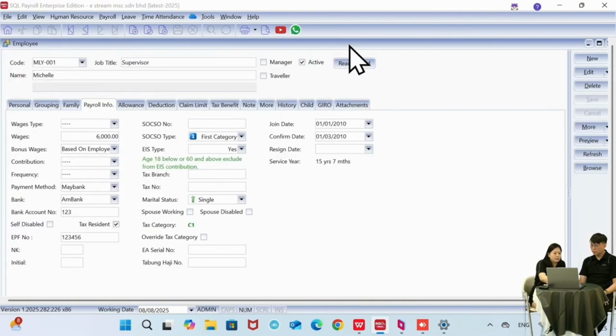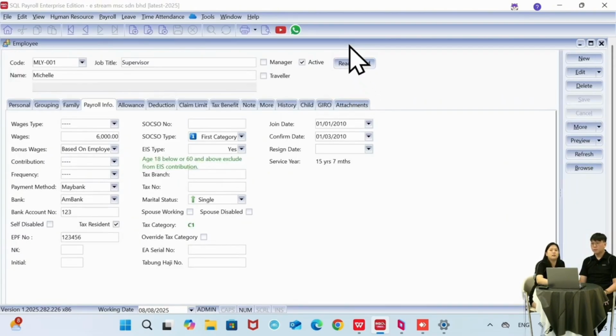Okay, so that's it for the maintenance part. So the first part is we teach you how to do the setting, how to set up the company codes and all these things. And then the next part we will go for is how to process the salary.